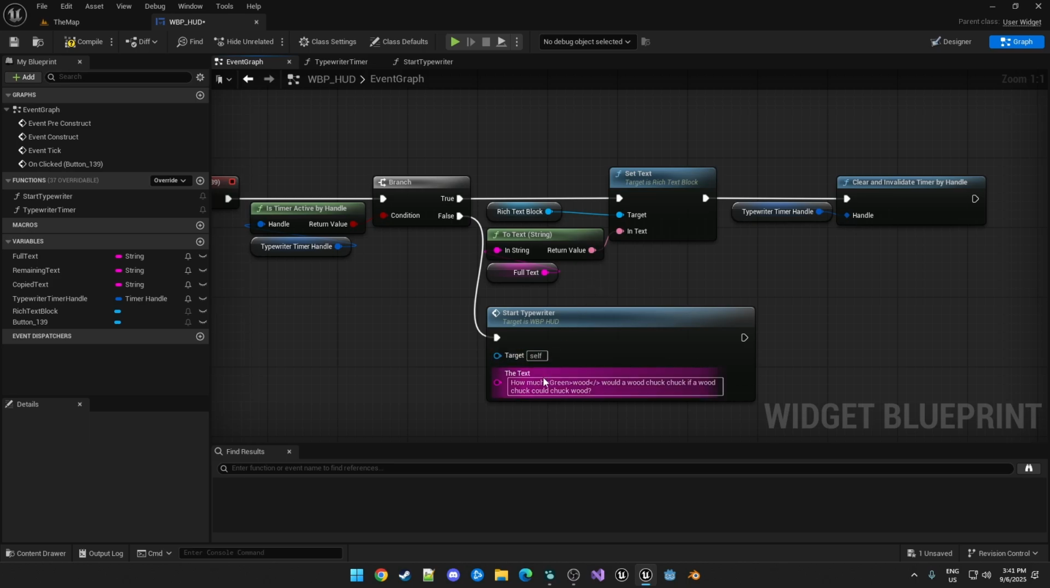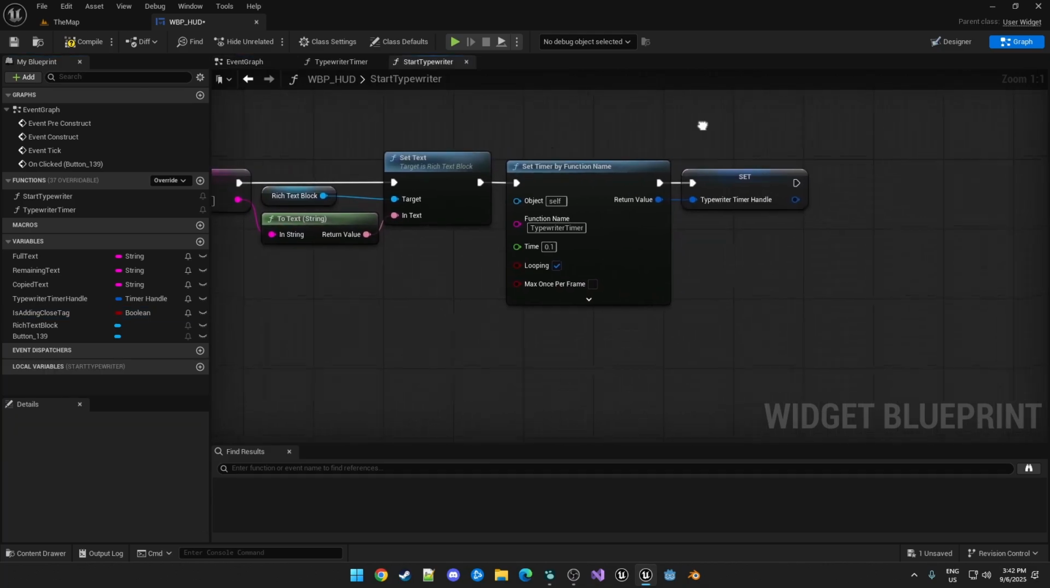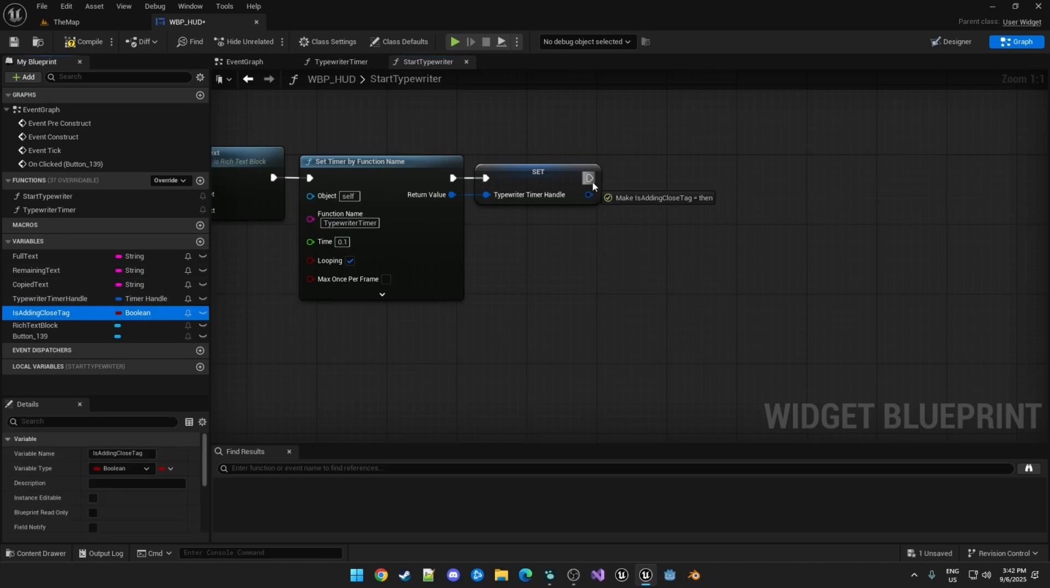So with that, we effectively have a state where we're handling the less than, and then we have a state where we're handling the entire style tag section. So what we need there is a variable to handle the section across many calls. In this case, we can call this one is adding close tag, and this one is maintained throughout the typewriter effect. So in our start typewriter, we want to make sure that we reset it back to false.